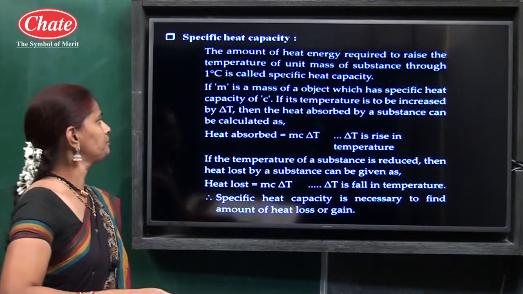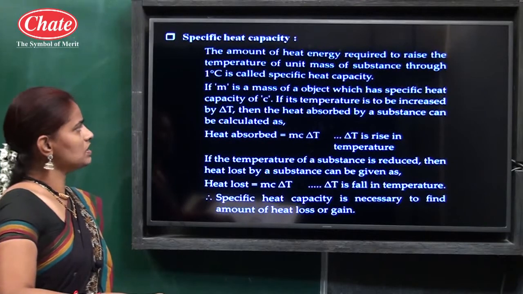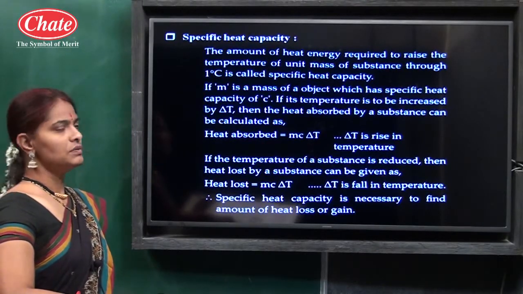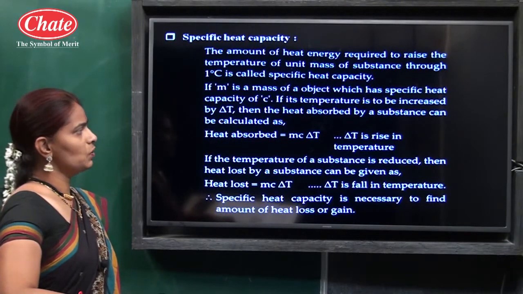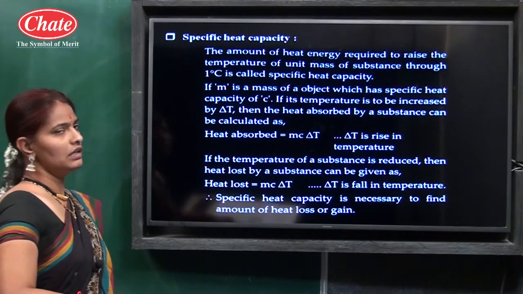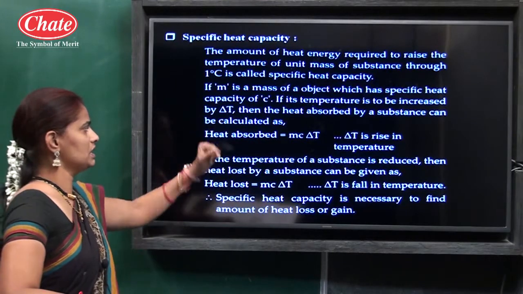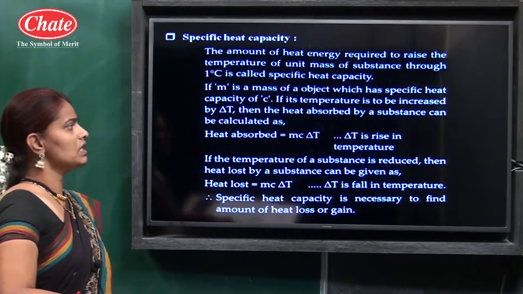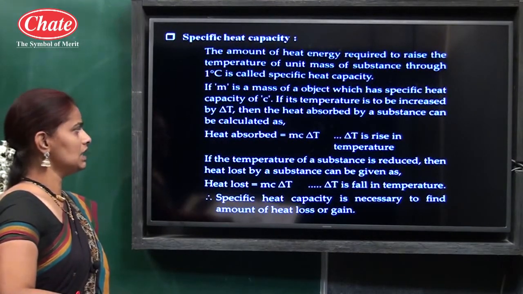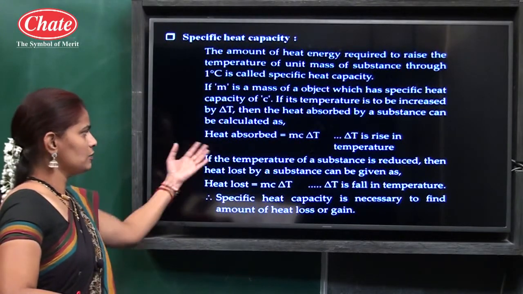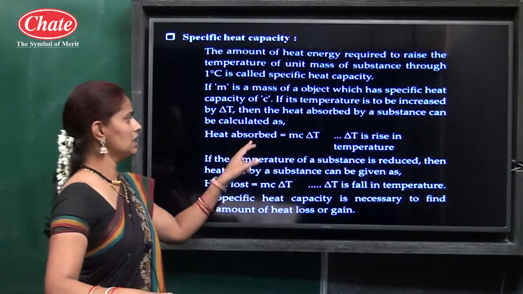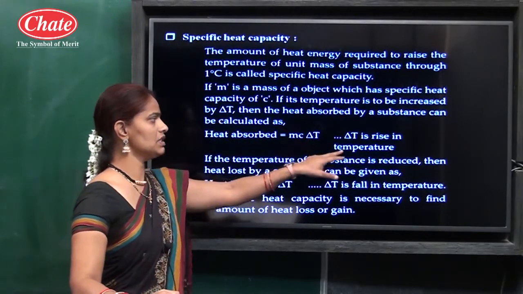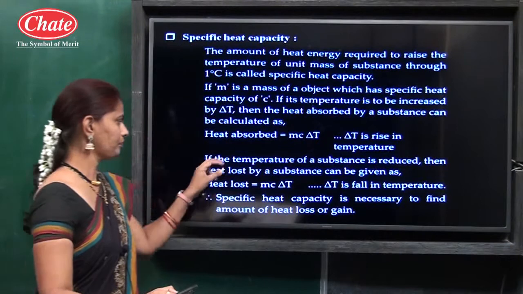We discuss here: if m is the mass of an object which has specific heat capacity C, and its temperature is to be increased by delta T, meaning change in temperature, then the heat absorbed by the substance can be calculated as heat absorbed equals mc delta T. Here heat is absorbed, that is why delta T means rise in temperature.